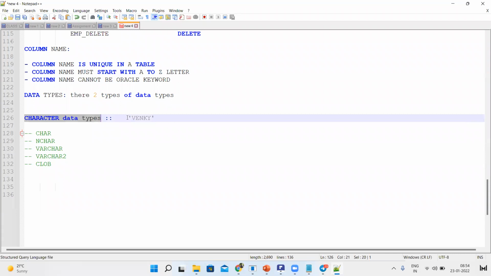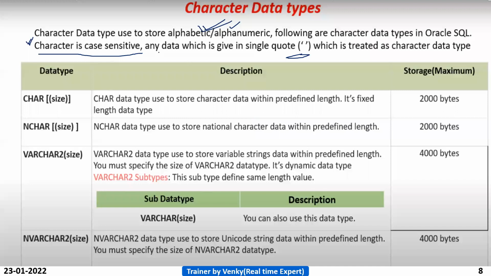Character data type is case sensitive. Any data given in single quotes is called character data or string data.